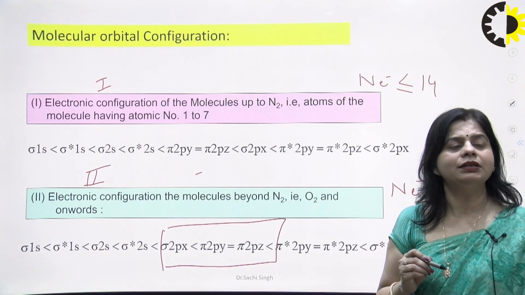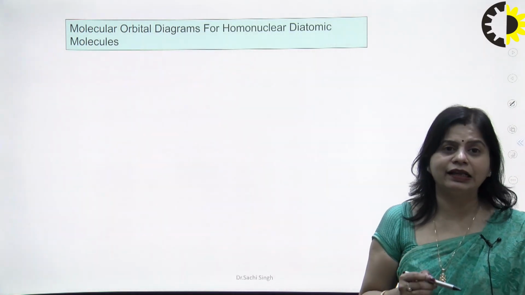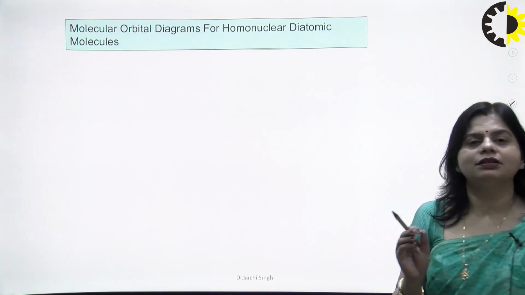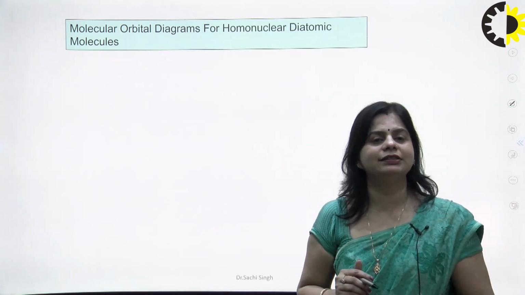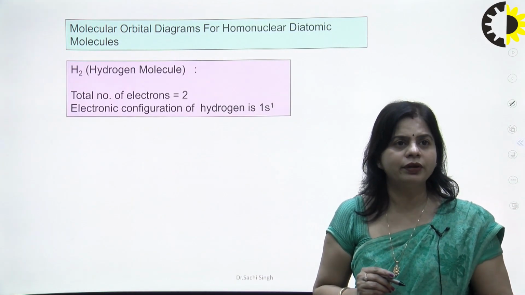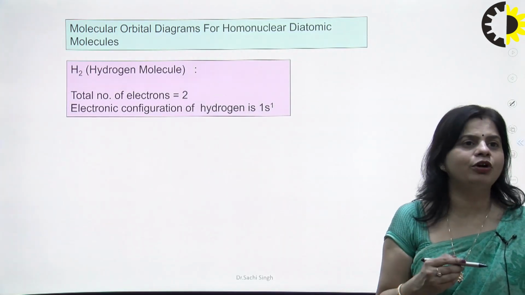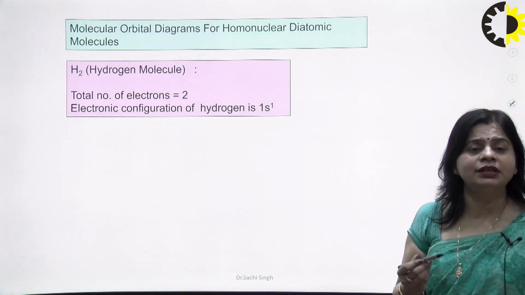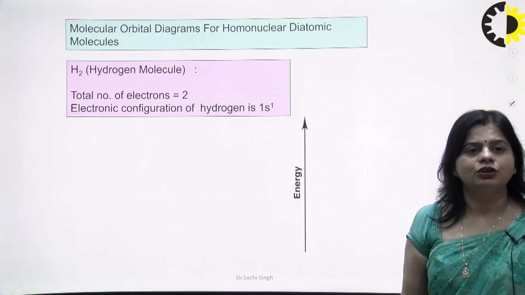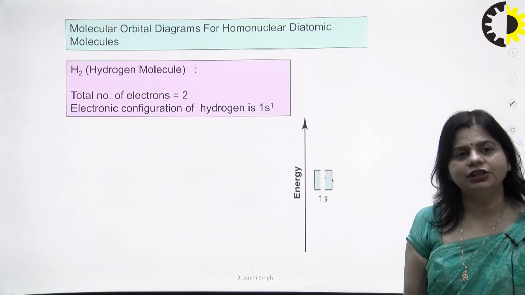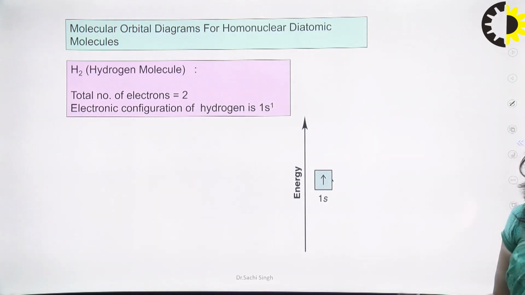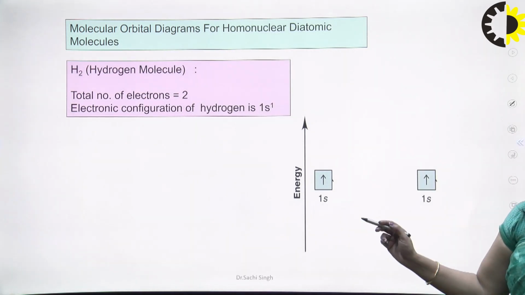Now we come to the energy level diagrams. Let's start with the basics, taking the example of the hydrogen molecule. Firstly we calculate the total number of electrons, as the hydrogen configuration is 1s1. So we draw the energy levels. These are the atomic orbitals, atomic orbital 1s.